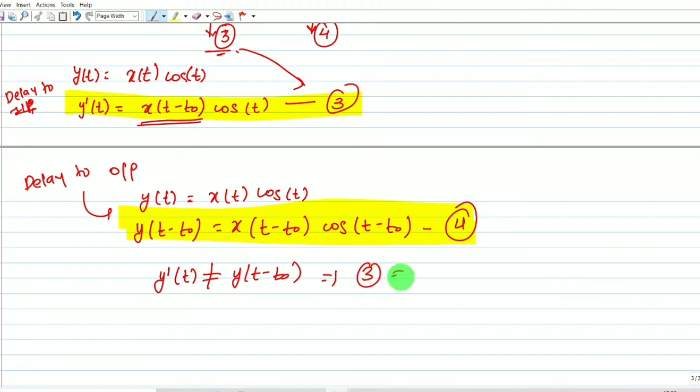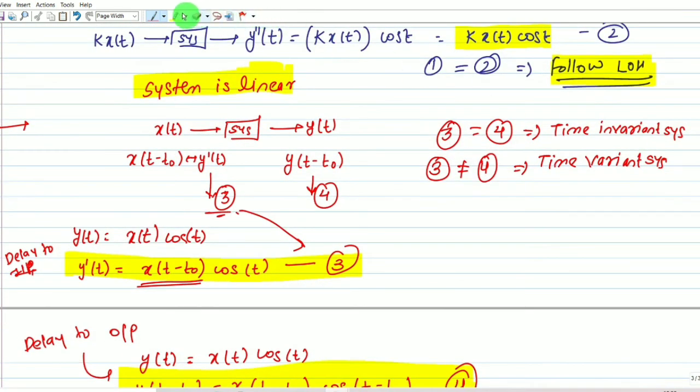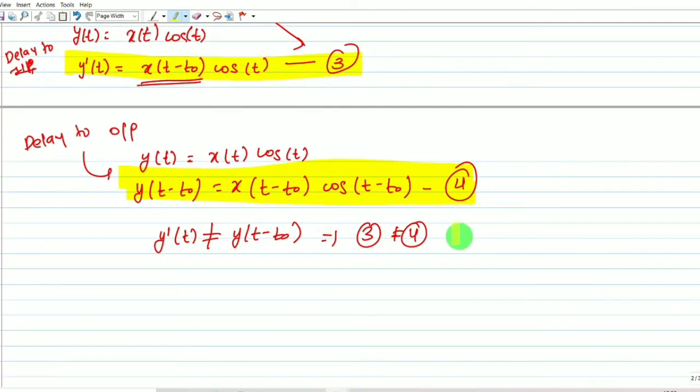This implies 3 not equals 4. If 3 not equals 4, it implies it is a time variant system. Understood? I think all of you are clear on what I have done here.